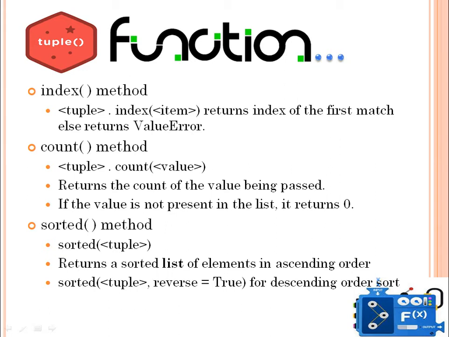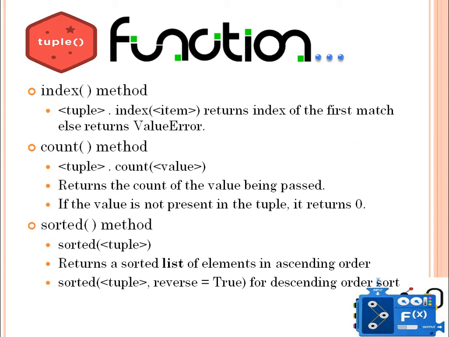Okay, please note this thing. In the index method, an error is returned if the value is not found. Then we have the count method, tuple name dot count and the value you want to count. It returns the count of the value being passed. If the value is not present in the tuple, then it will return 0.